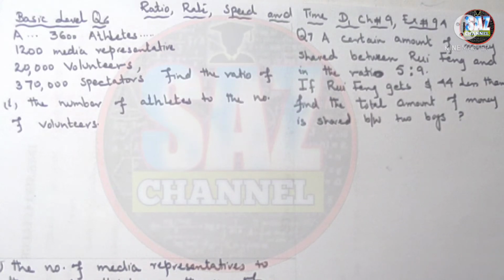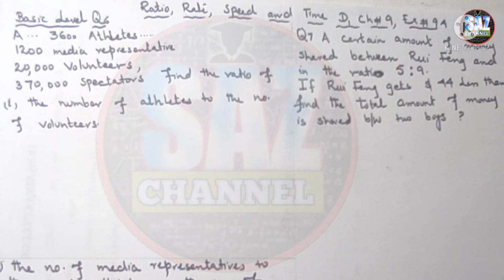This is my fourth lesson of D1 chapter number 9, exercise 9A, about ratio, rate, speed and time. In this class, students will be learning and discussing basic level question number 6. Let's read the question first.